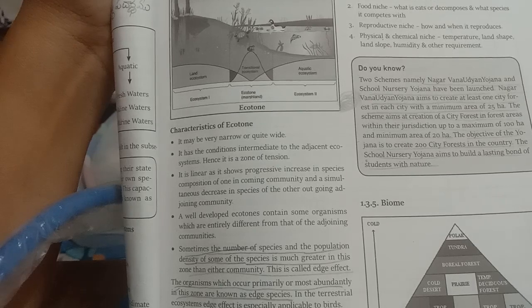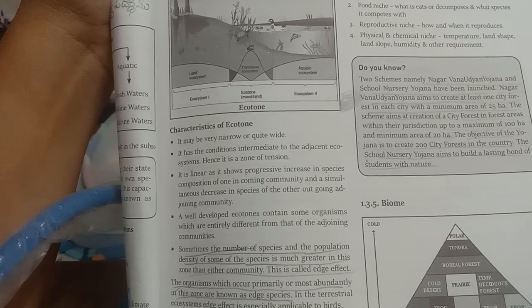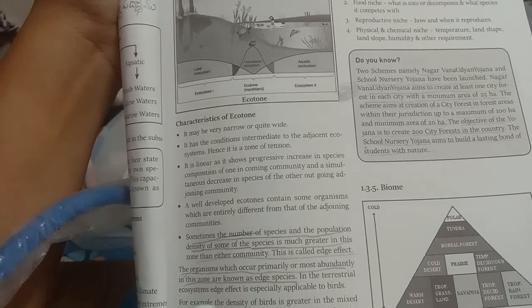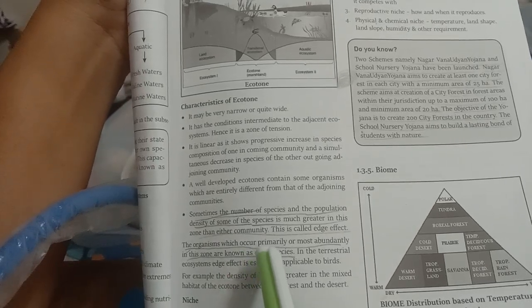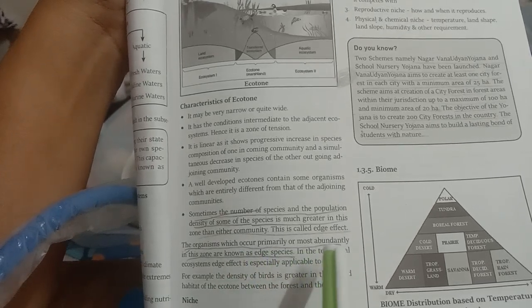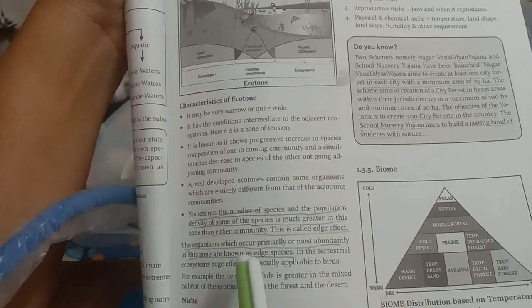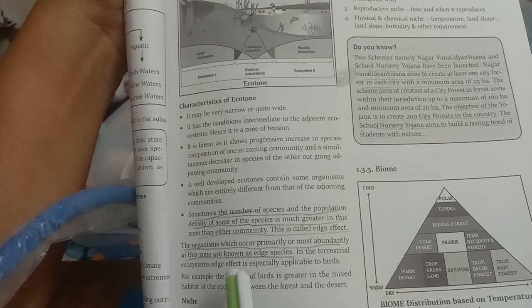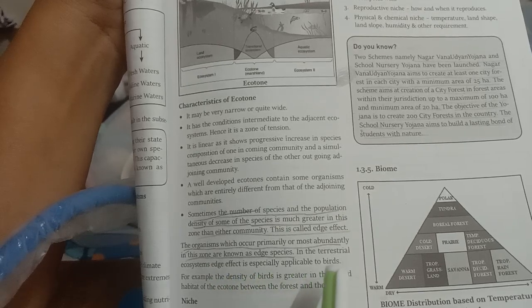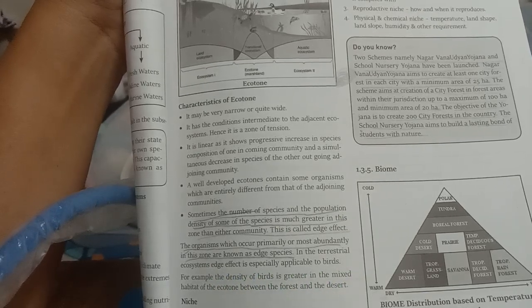So this is called edge effect. The organisms which occur primarily or most abundantly in this zone are known as edge species. In the terrestrial ecosystem, edge effect is especially applicable to birds.